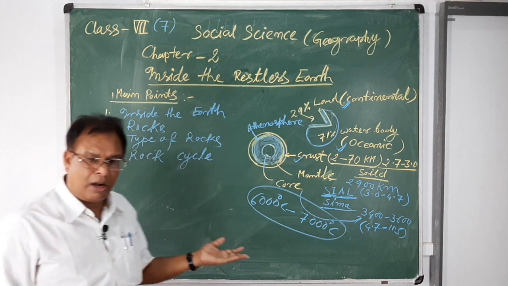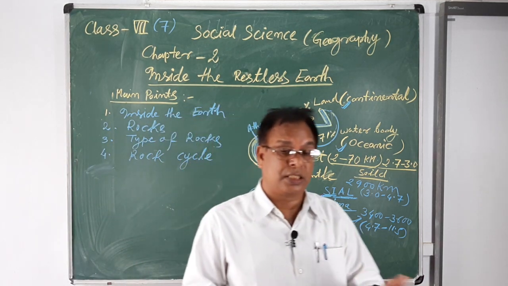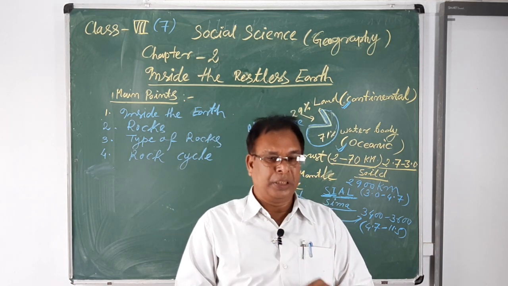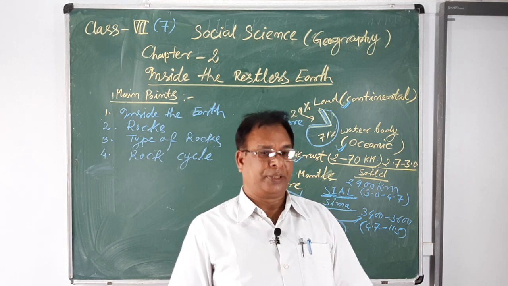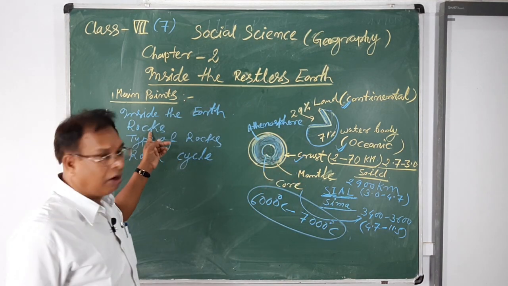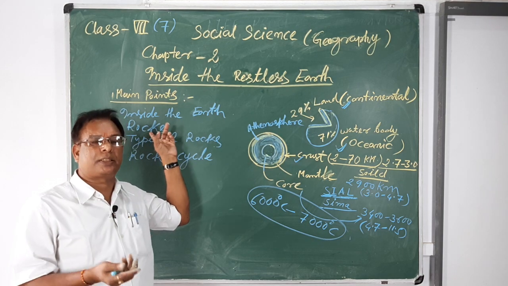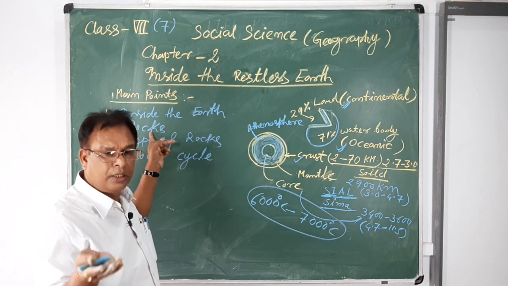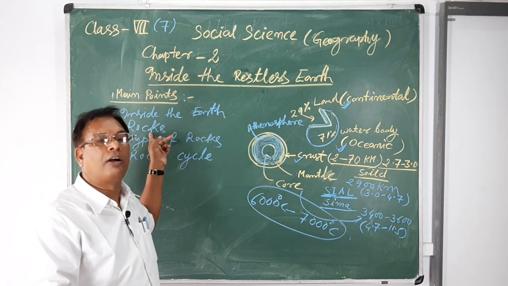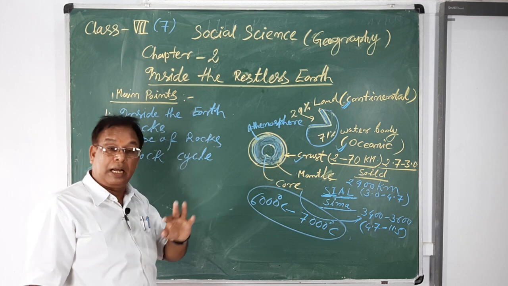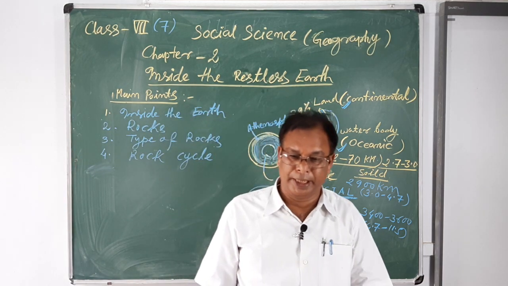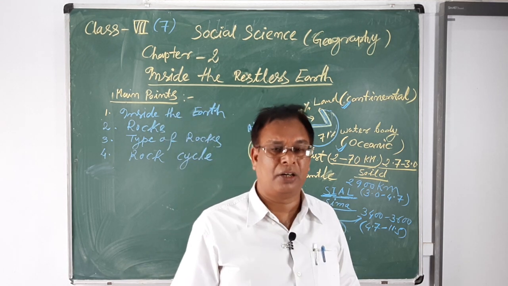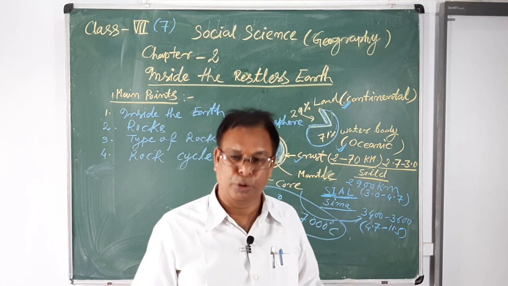Now rocks, what are rocks? When different minerals accumulate and join, mixed with their own properties, that is called rock. Any hard part, even mud, clay, silt, sand, is also known as rock. There are three types of rocks found in nature. First is igneous rocks, second is sedimentary rocks, and third is metamorphic rocks.